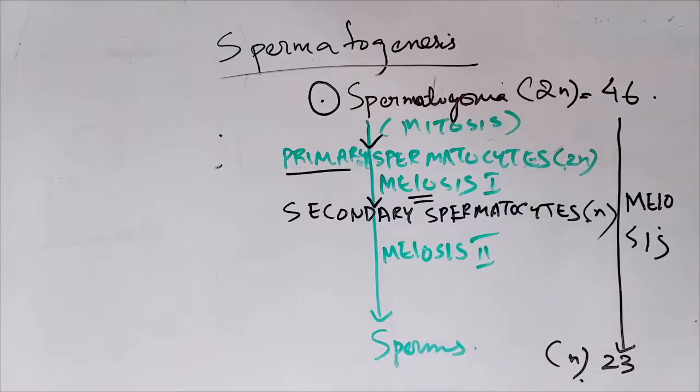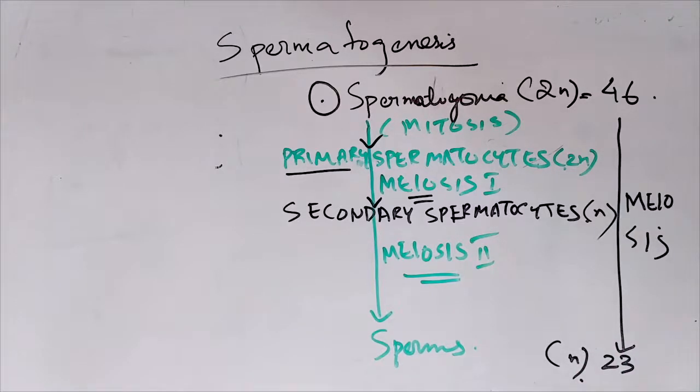You know that meiosis 2 is an equational division, like mitosis, so there will be no more reduction in the chromosome number. Don't forget, it is n, 23 here, and then the sperm.